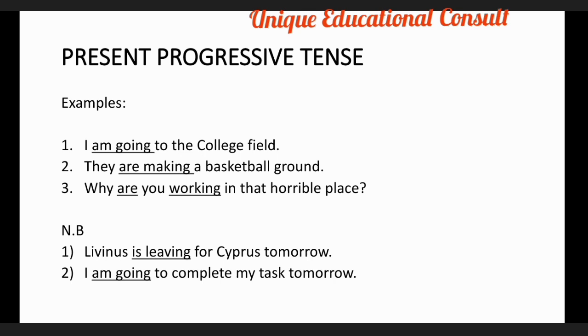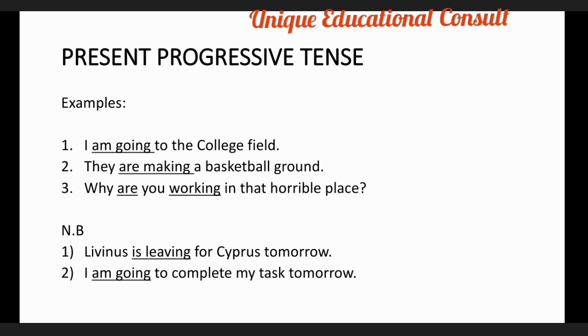And number 3, we have a question there. Why are you working in that horrible place? It means that action is still continuing. The person is still there working, and the place is not suitable for a person to work. I hope this is clear. Now, also note under this that this tense also demonstrates future action or future time. Let's see how in these 2 sentences.